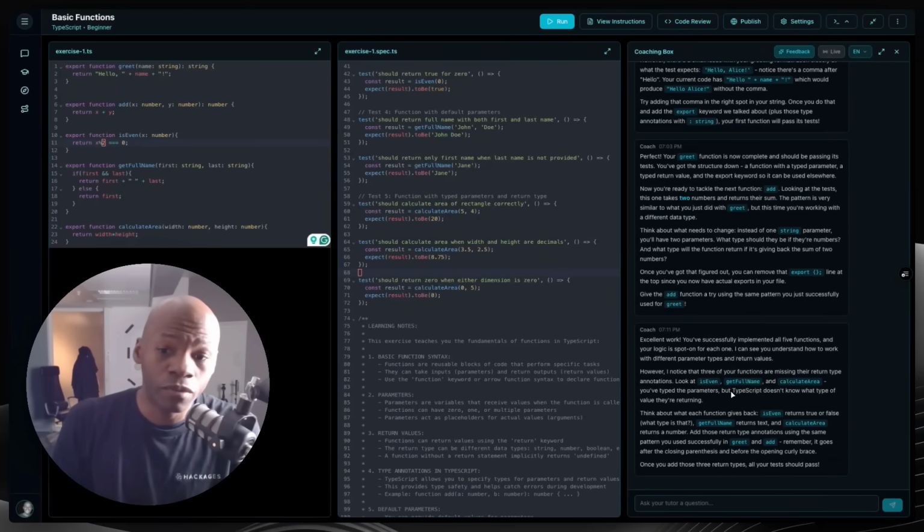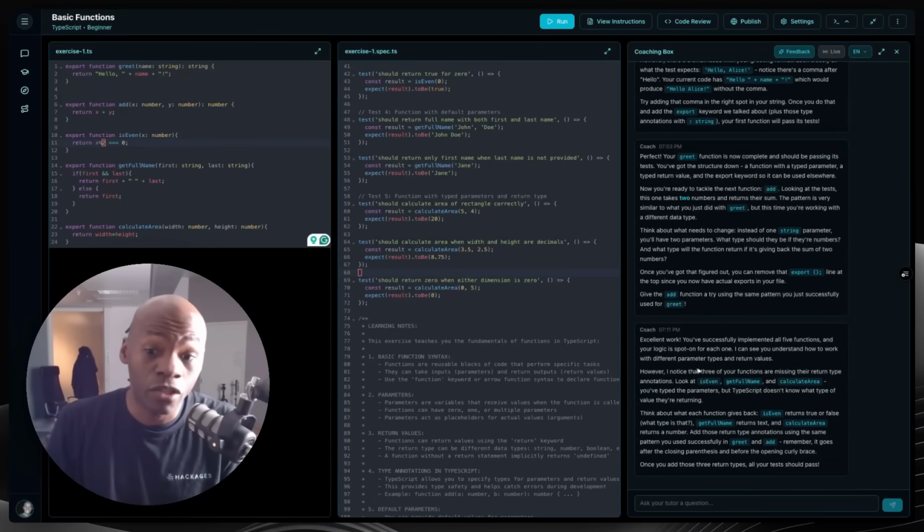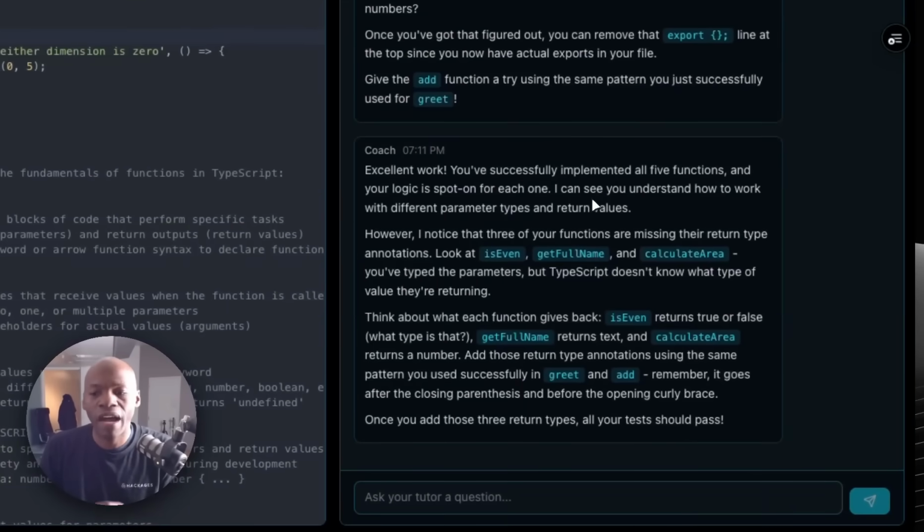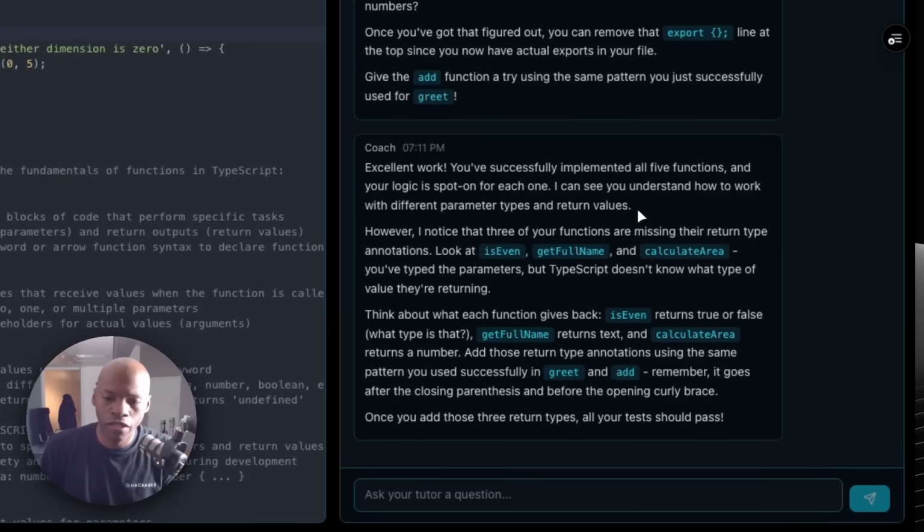my code review is going to tell me, the coach is going to tell me, hey, excellent work. You successfully implemented all 5 functions and your logic is spot on for each one. I can see you understand how to work with different parameter types and return values, right? So the idea is there. We got the work done, and it's really good.